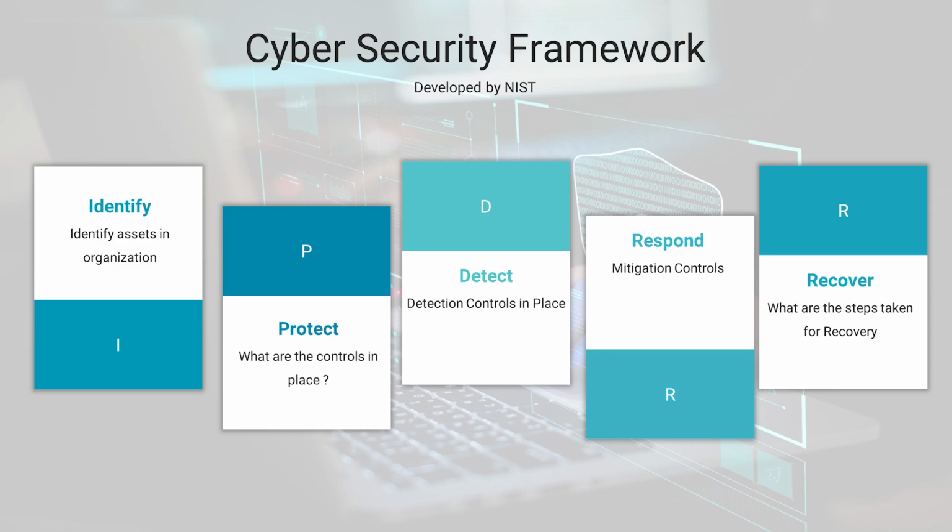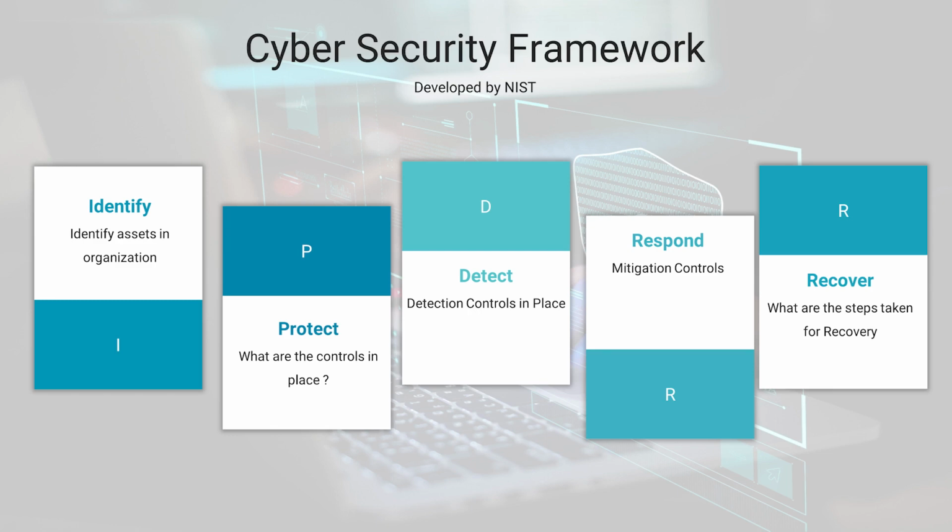Let's start with identify. Identify assets in the organization. The first step is to find out what all assets we have in the organization. The assets are like desktops, printers, switches, routers, firewalls, all those kinds of assets. It is very important to make a note of assets because whenever we are implementing some controls, all of the systems should get those controls and all of the systems should get those updates.